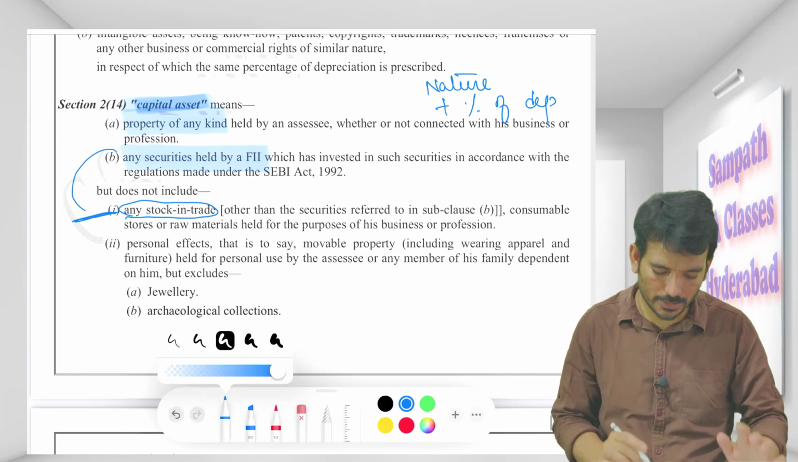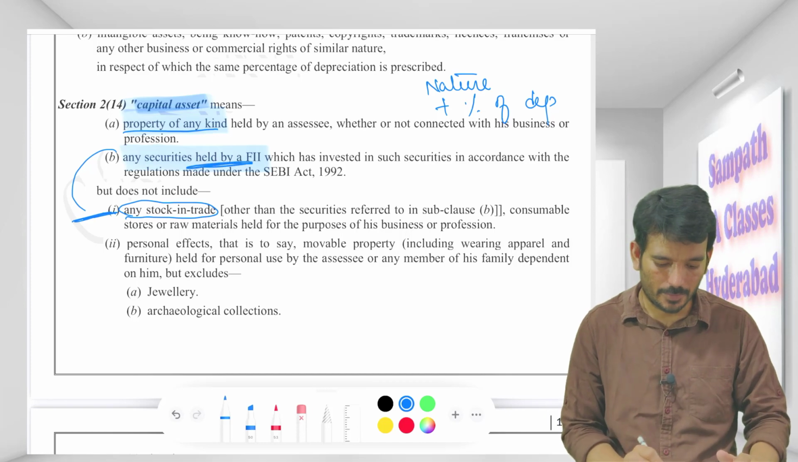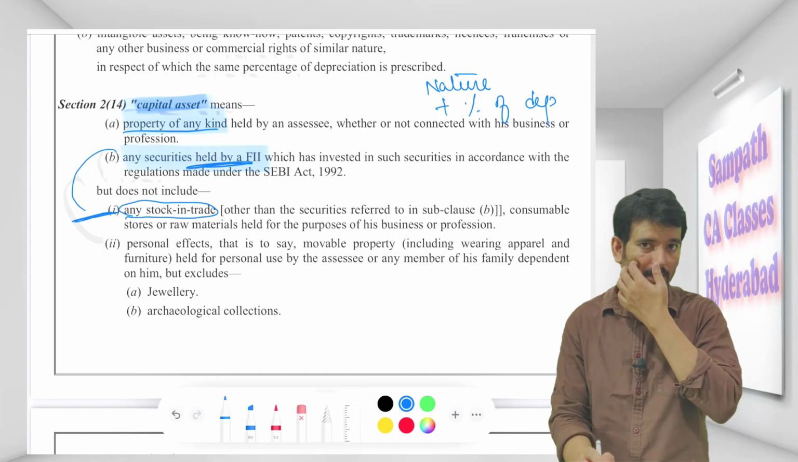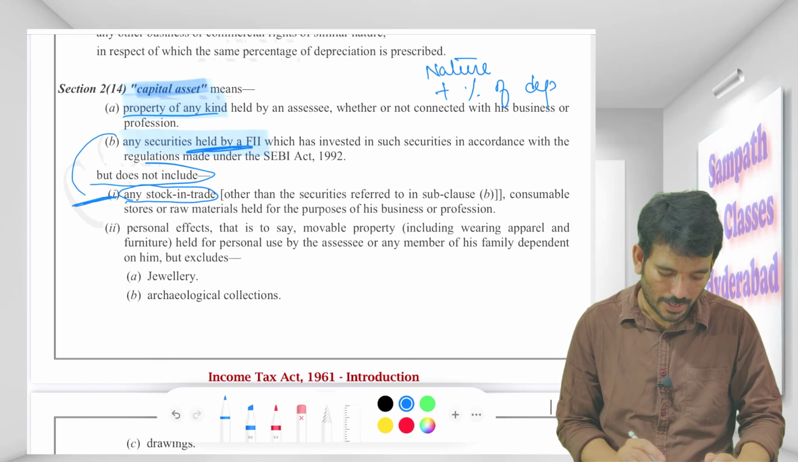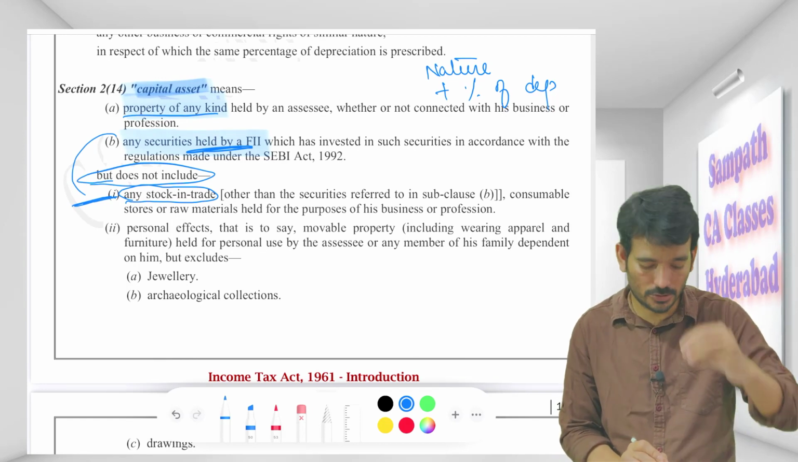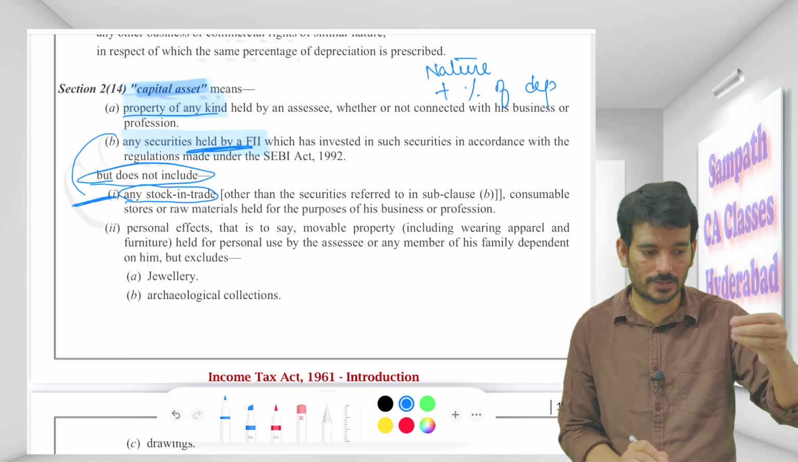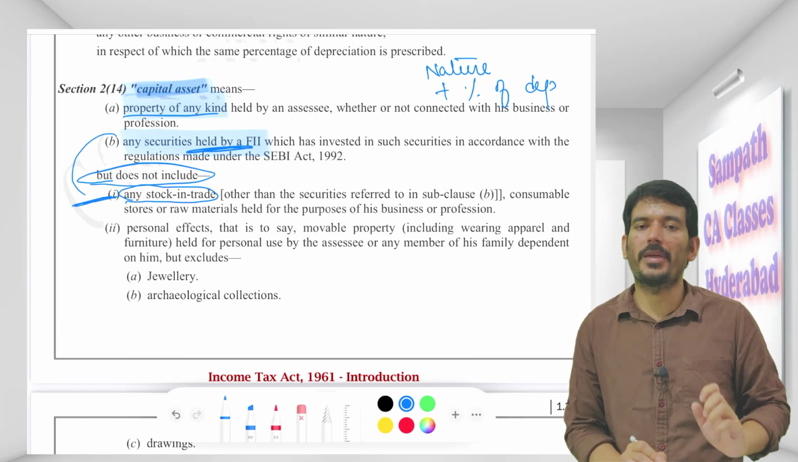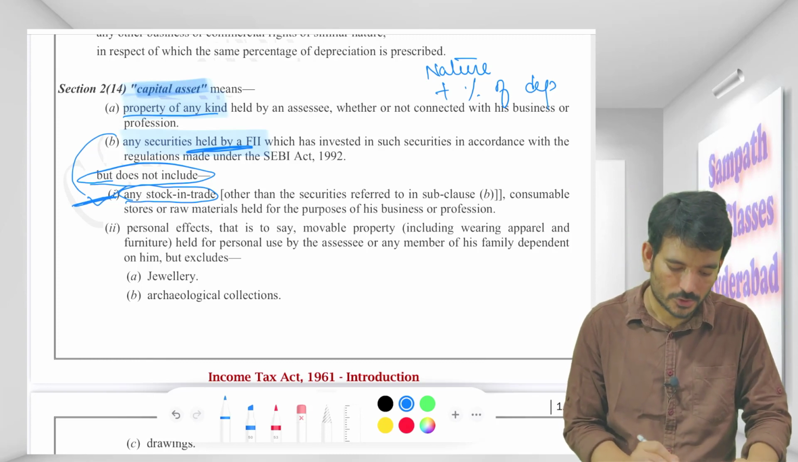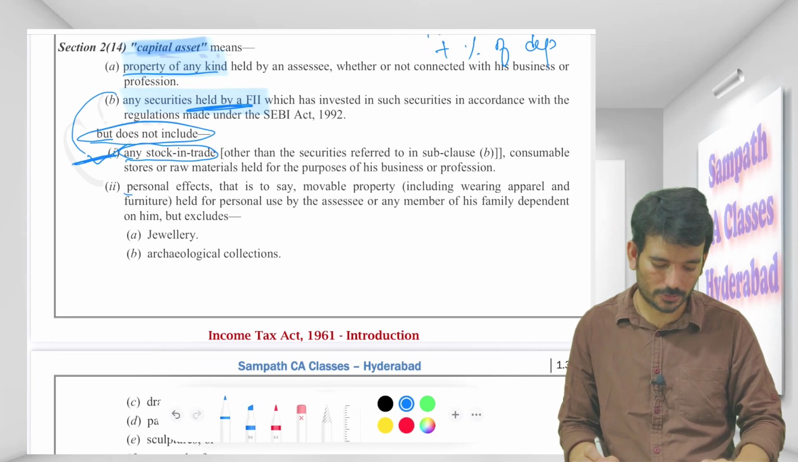So come back to it. Your capital asset can be property of any kind, or it can be any security of an FII. And then it does not include the below items, which means on the sale or transfer of these things, you will not be paying capital gains tax. What are they? Stock in trade. Stock in trade cannot be your capital asset, so you will not pay capital gains tax on that.